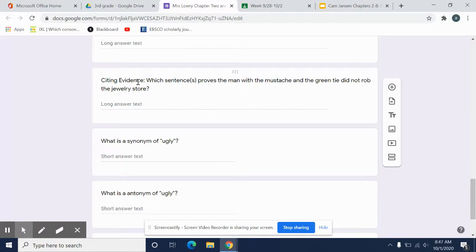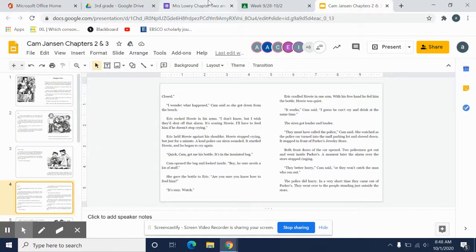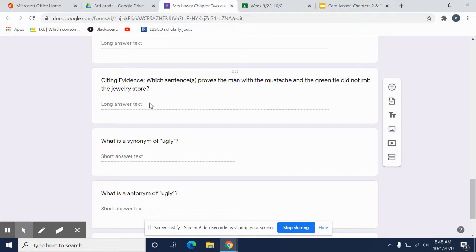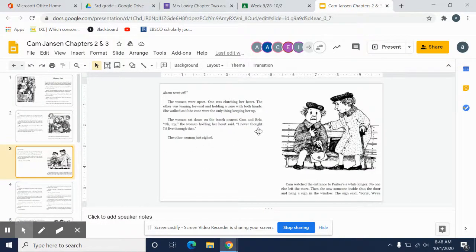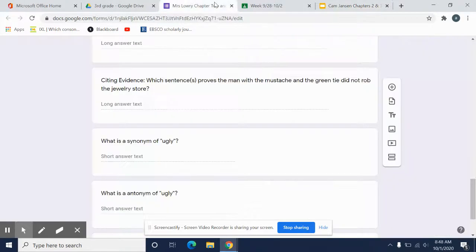Okay? Citing evidence. That means we're going to go back to the story and we are going to include sentences straight from the text. Which sentence or sentences prove that the man with the mustache and the green tie did not rob the jewelry store? So, the man with the mustache and the green tie, he did not rob the jewelry store. So, we have to go back and find sentences that prove that he did not rob the jewelry store. So, you'll have to go back into the passage and include sentences here.